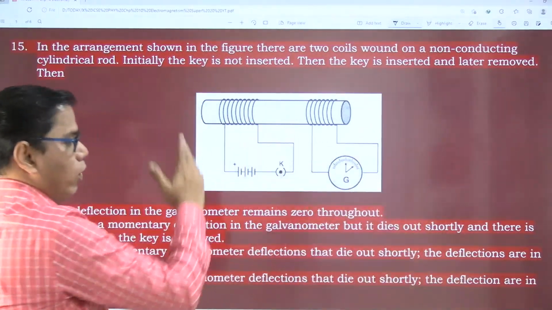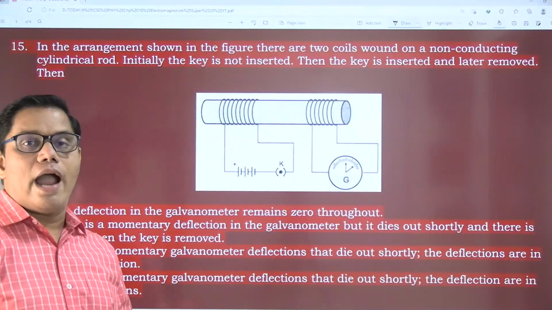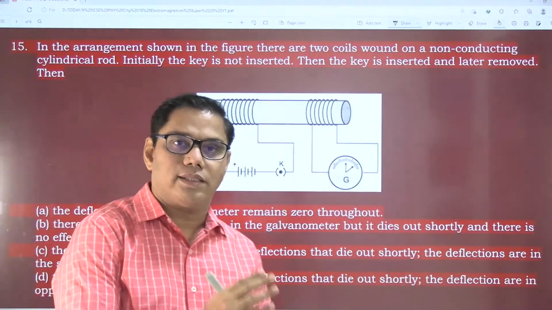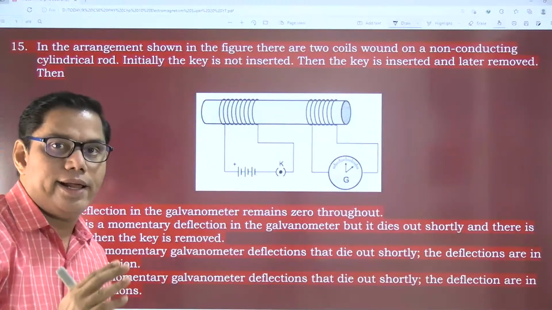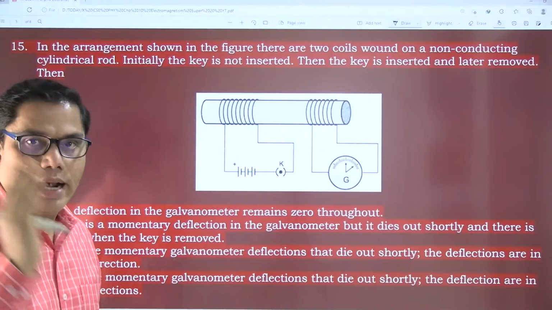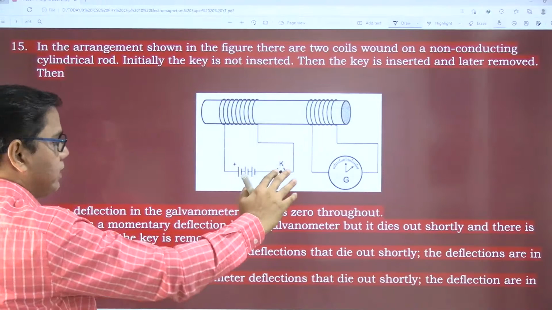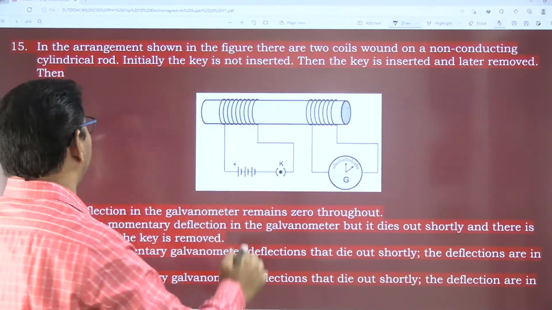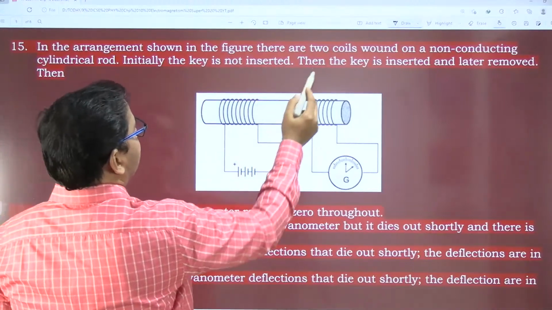In the arrangement, look at this arrangement. This question is a really tricky question. I want to see how many of you get this answer correct. I will read the question, give you some time, take your answers, and then explain what the correct answer is and why. In the arrangement shown below, there are two coils.